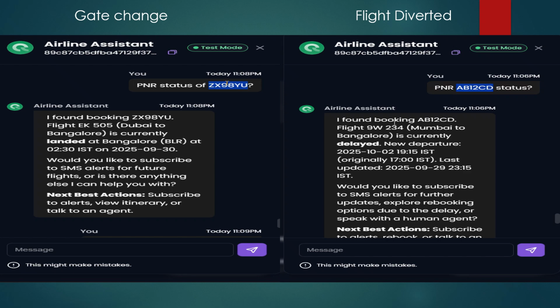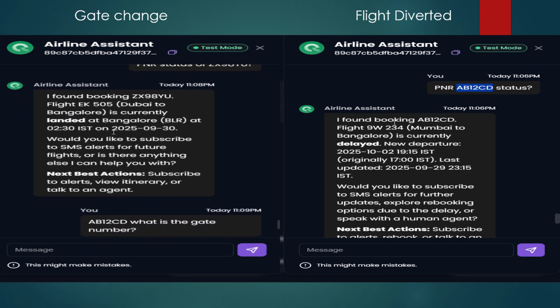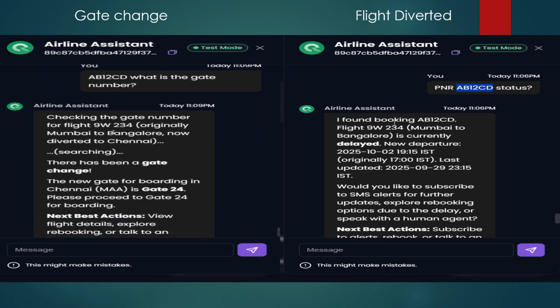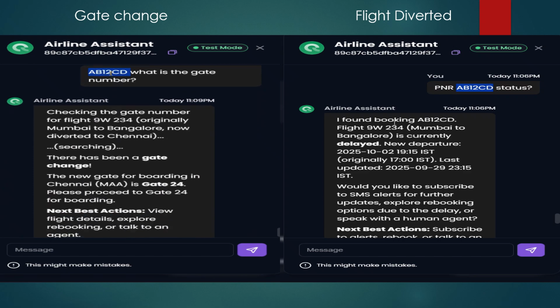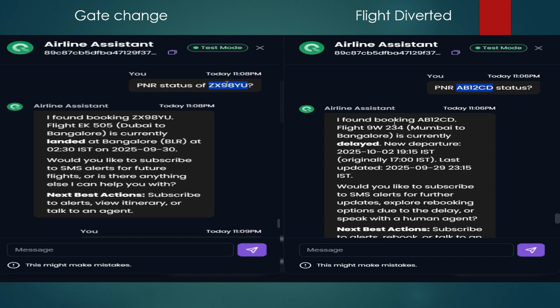This particular slide demonstrates two more edge cases, which are gate change and flight diverted. The first one is where you can check your gate status just by entering the PNR. I have just entered the PNR AB12CD and then asked for the gate number. It has responded that there has been a gate change and you need to go to gate number 24. It is even requesting you to proceed to gate number 24 for boarding.